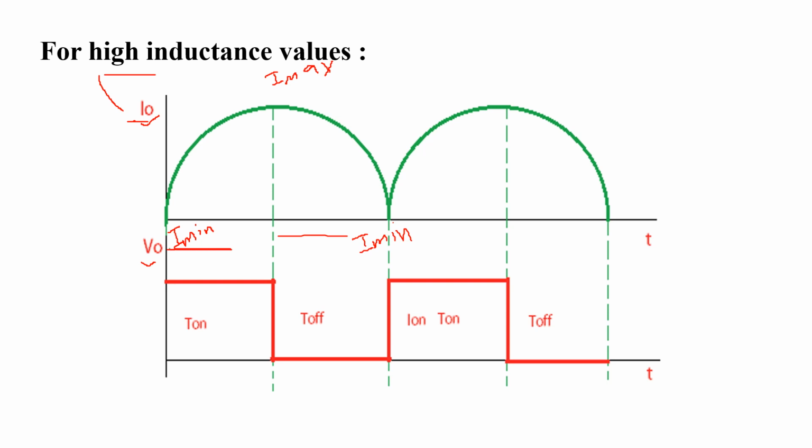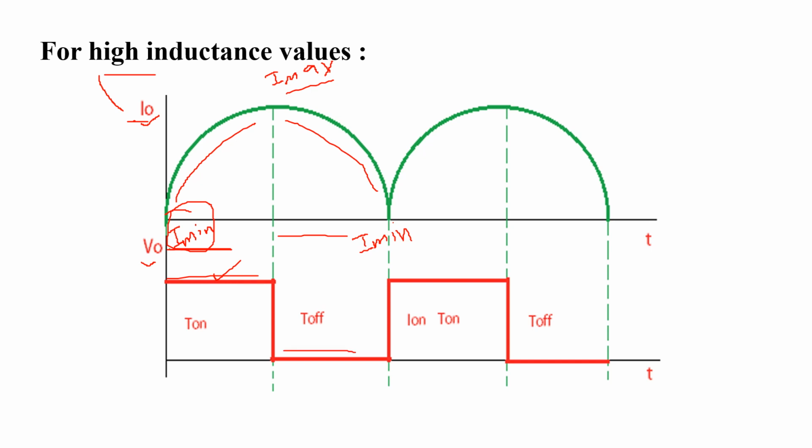During the charging period, we get an output voltage which is more than the output voltage if the inductance value is less. Whenever the load current reaches the minimum value I minimum, the chopper starts conducting and we get the output voltage. Whenever the load current reaches I max, the chopper starts commutating and we get 0 output voltage.